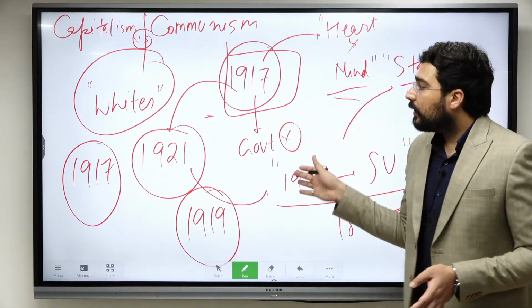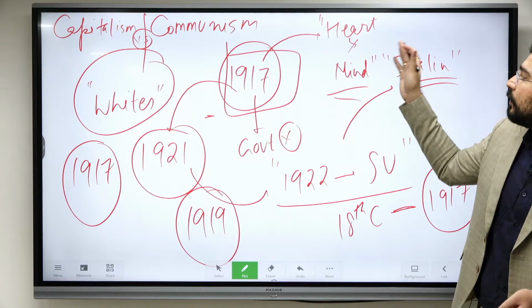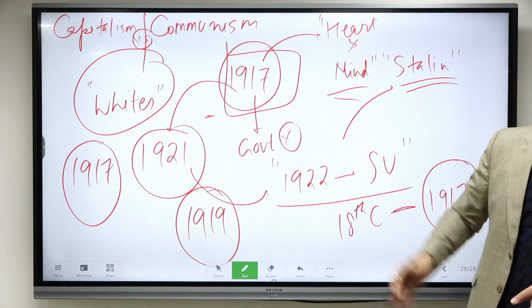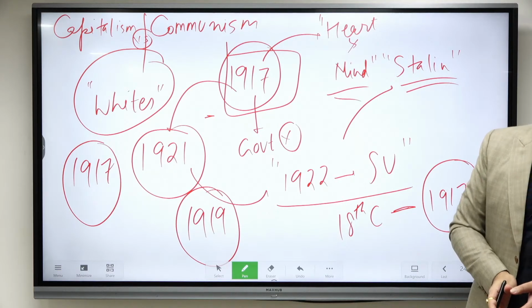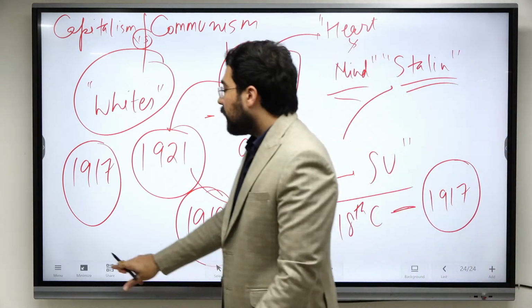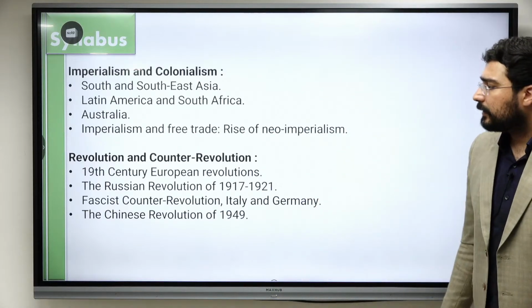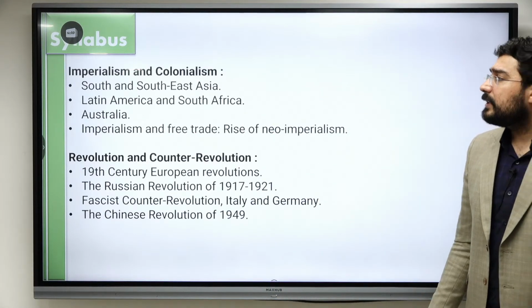By the 1940s, when the Second World War happens, even the USSR is going to become a world power, and that prepares the background for the Cold War. So the Russian Revolution is a very important topic which we discussed, even though in very brief dimension, हम इसकी बात करते हैं. Then comes the Chinese Revolution.